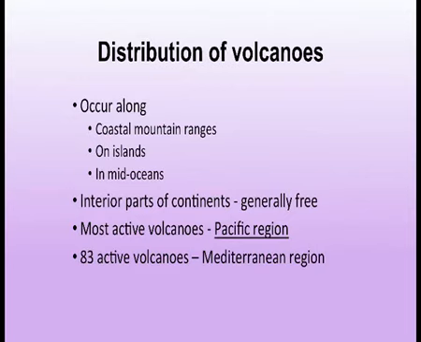So it occurs along coastal mountain ranges within the larger area. It occurs along coastal mountain ranges, on islands and in mid oceans. So these are the further categorization of the location of volcanoes where they are formed. Interior parts of continents are generally free of volcanoes. Most active volcanoes are found in the Pacific region because the ring of fire is also located there. 83 active volcanoes are found in the Mediterranean region.